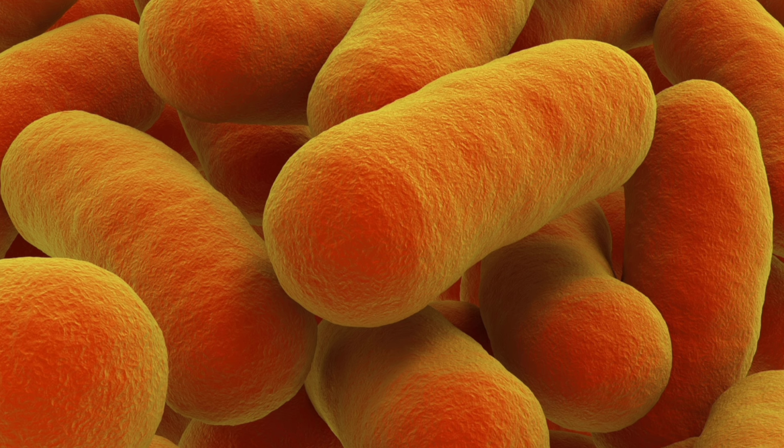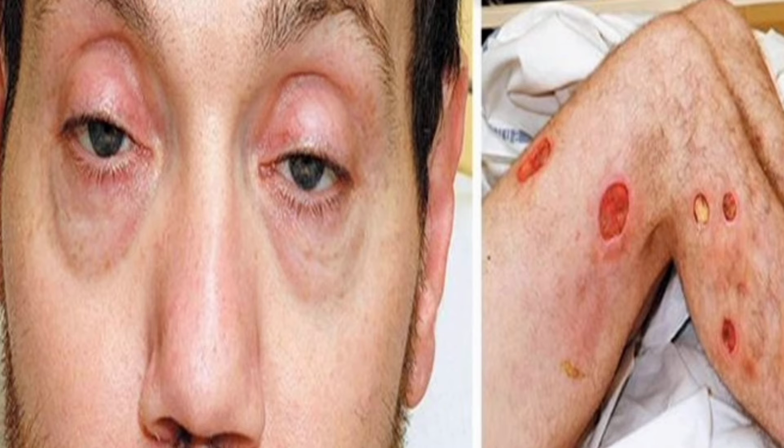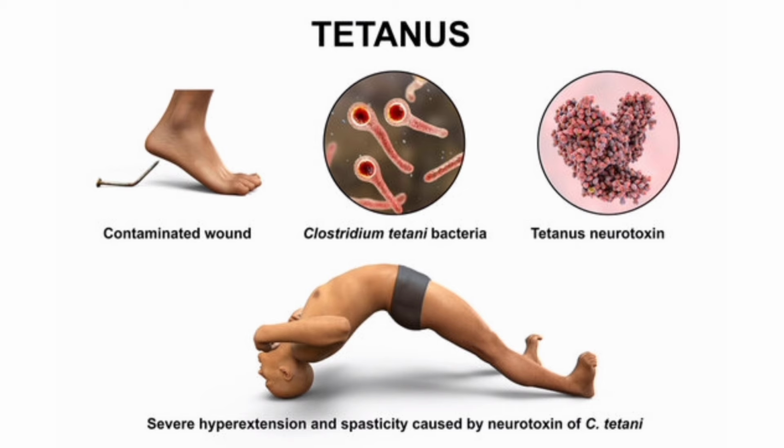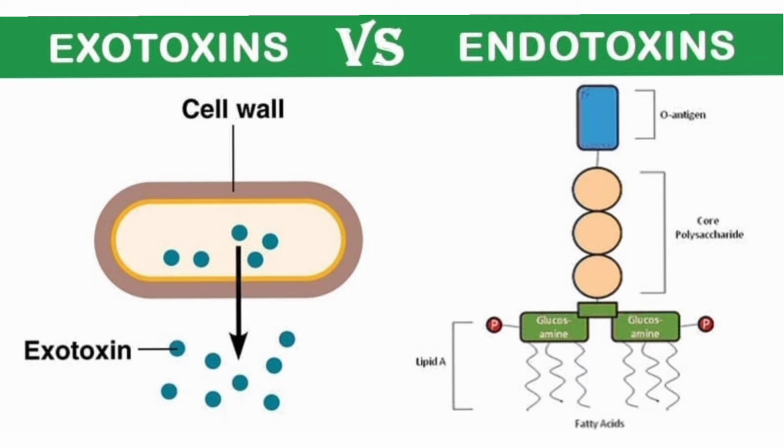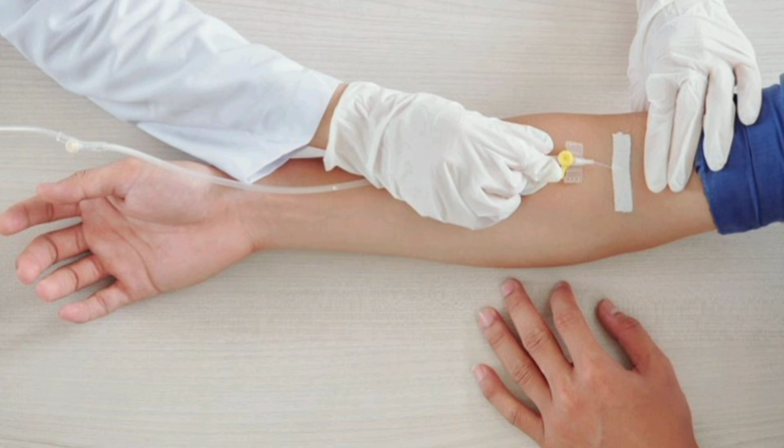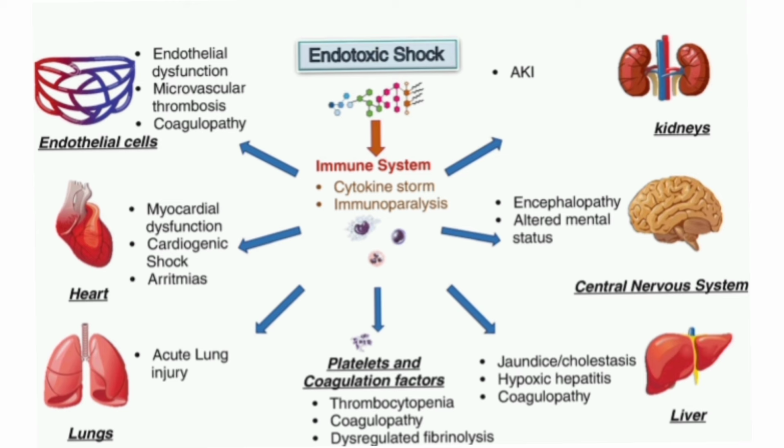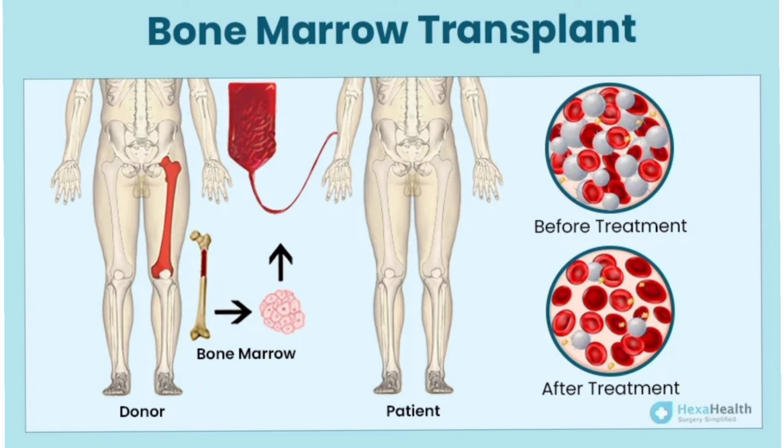The administration of preformed antibodies can be life-saving in certain diseases such as botulism and tetanus that are caused by powerful exotoxins. Serum globulins given intravenously have been used to treat impending endotoxin shock in patients with gram-negative sepsis, and as a prophylactic measure in patients with hypogammaglobulinemia or bone marrow transplants.